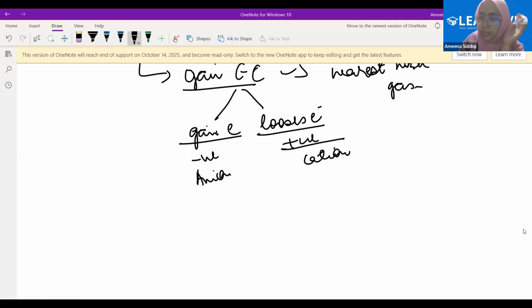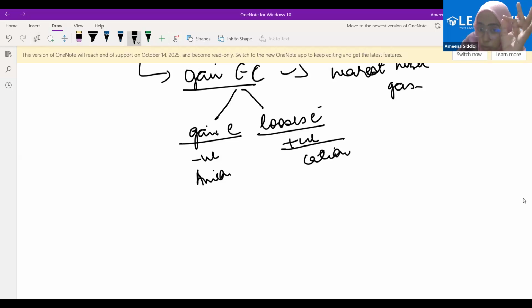We have an idea till here, right? You just told me that ions could be single atoms or groups of atoms having a net charge. Here we are not concerned with groups of atoms because that comes under compounds. We are only concerned with single atoms having a charge, because we are learning about elements. When one atom gains a positive charge, it's a cation, and when one atom gains a negative charge, it's an anion.